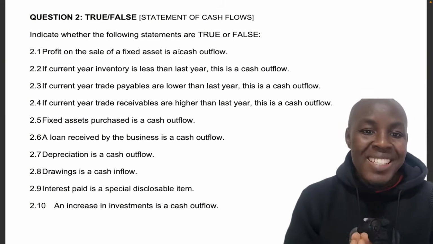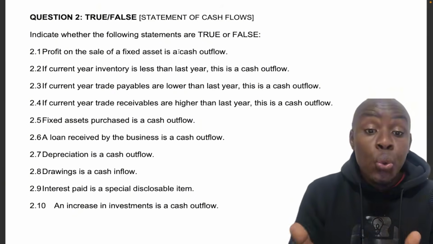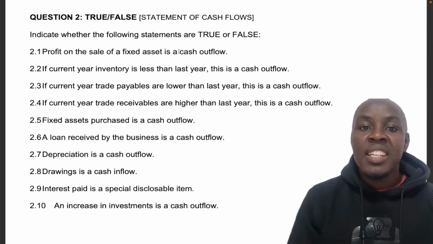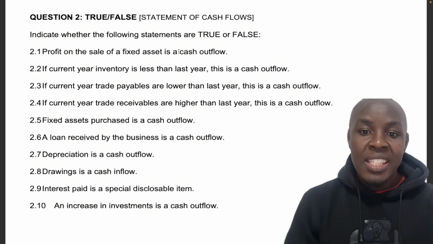2.5, fixed assets purchased is a cash outflow. I don't have to explain that. That's obvious. That is true. Okay, whenever you buy fixed assets, that is a cash outflow. 2.6, a loan received by the business is a cash outflow.